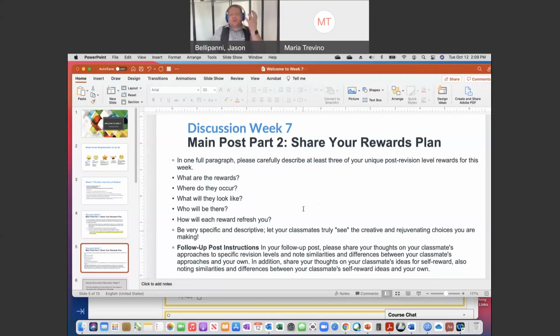They're clever ways of not really tricking yourself, but incentivizing yourself to sit down at a certain time, do actual work, and then reward yourself. So in one full paragraph, describe at least 3 of your post-revision-level rewards.